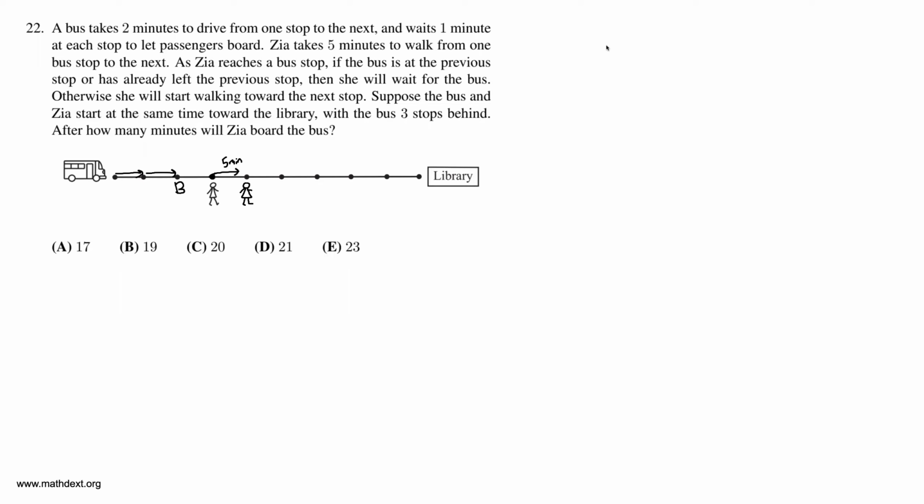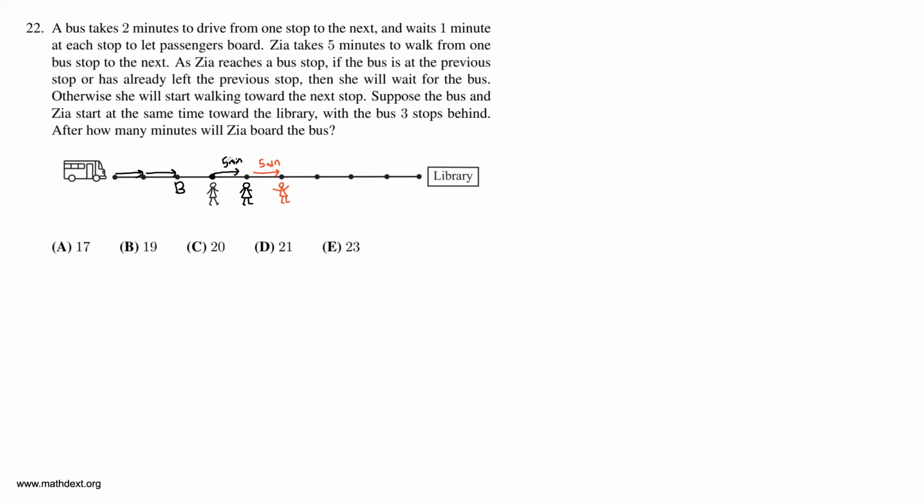Okay. Now Zia looks behind her and says, okay, the bus is 2 stops behind me, so I'm just gonna start walking again. And she's gonna go like this. And I've switched my color to red for the next 5 minute interval. So she walks for 5 minutes, and then she looks behind her and sees, well, where is the bus?